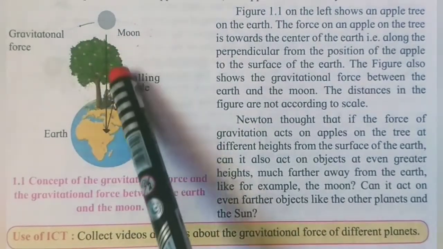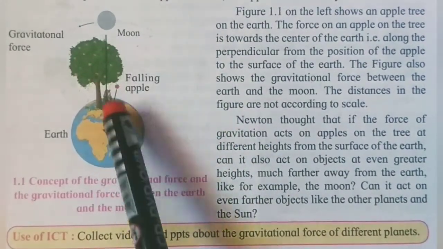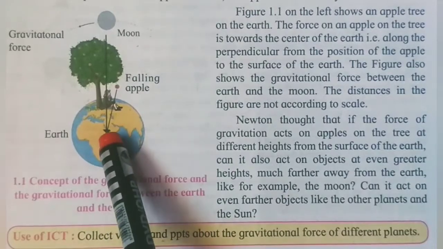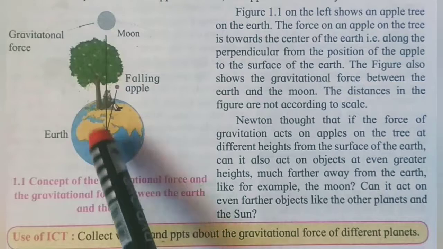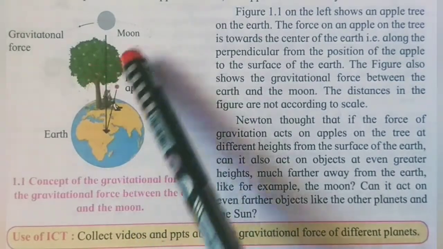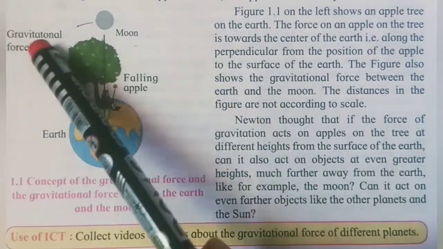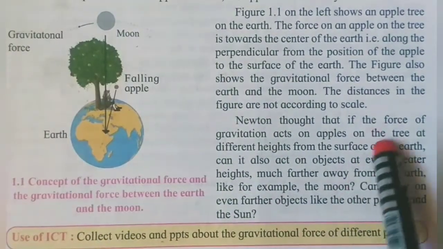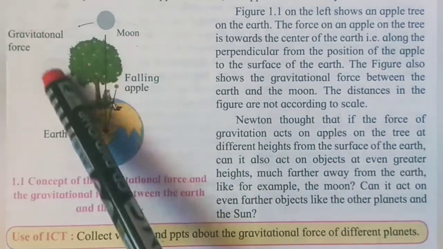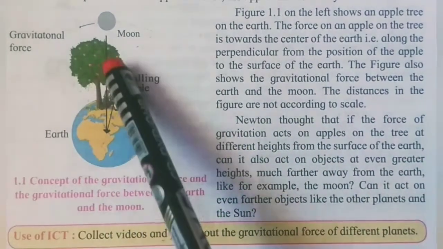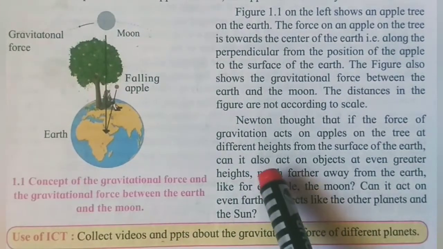So this apple tree is on the earth, and the center of the earth is shown, and the apple is getting attracted towards the center of the earth. And the moon is also shown moving around the earth, and it is also held by the gravitational force of the earth. These figures are not according to scale, as the earth is shown like this, and the size of the apple tree is also not according to scale.